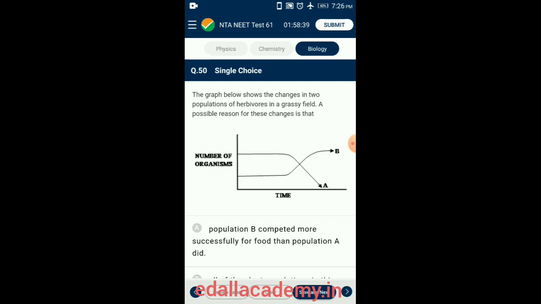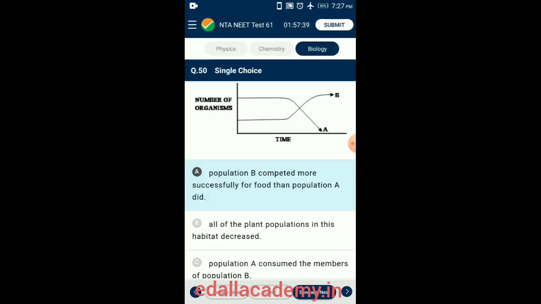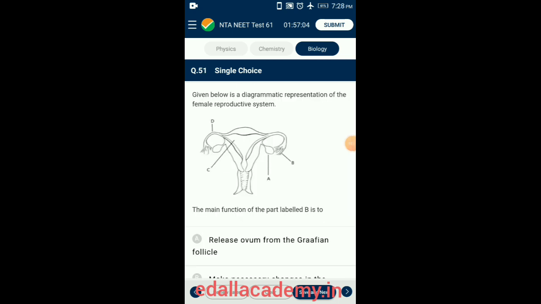Question number 50. The graph below shows the changes in two populations of herbivores in a grassy field. A possible reason for these changes is that if population B increased while population A decreased, these organisms were probably in competition for the same food, that is grass, and population B was better adapted. Hence, population A is competitively being excluded from the population. Answer for this question is option A. Population B competed more successfully for food than population A did. Question number 51. Given below is the diagrammatic representation of female reproductive system.